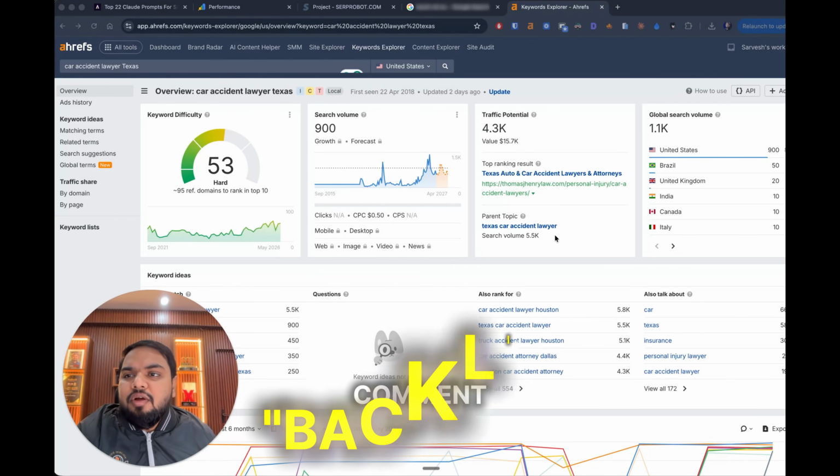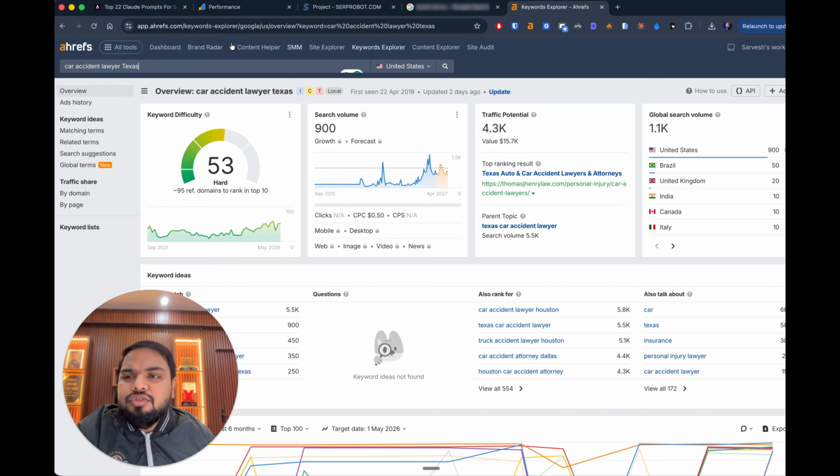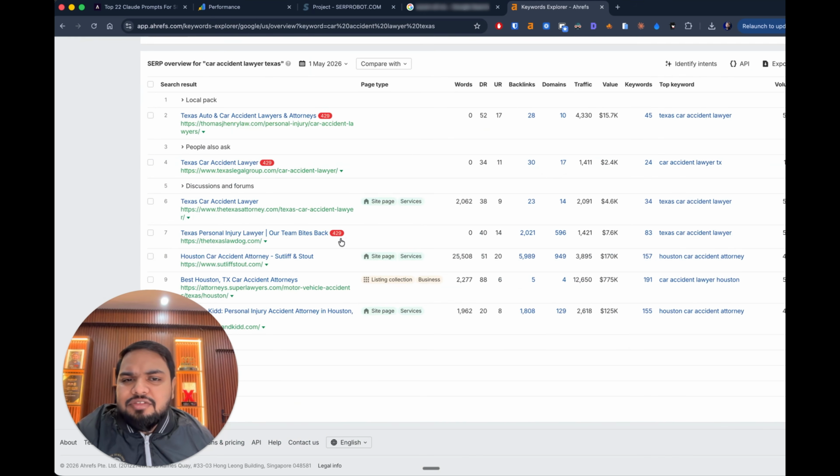Let's say you are a lawyer in Texas who's looking to rank for a keyword like "car accident lawyer in Texas." What we are going to use today is a software called Ahrefs. You can also use SEMrush, which is an equally potent software. These are basically SEO softwares which will show you what keywords any website is ranking for, and what sort of competition you are up against.